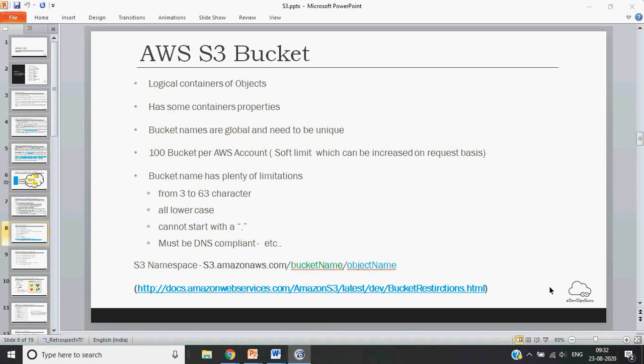A bucket is nothing but a logical container of objects. It is just like a top level folder. In that particular folder or container, whatever you call it, you can put files and objects, and you can also create subfolders.